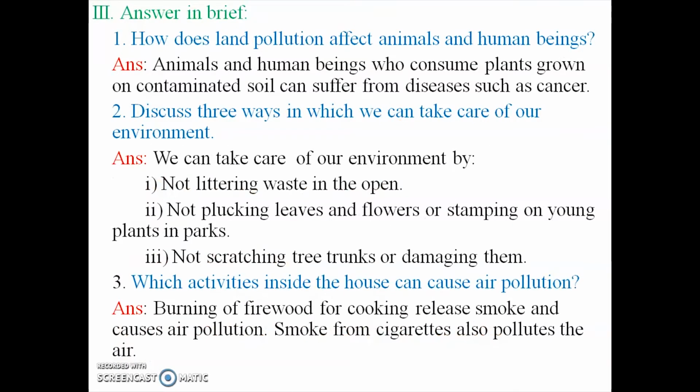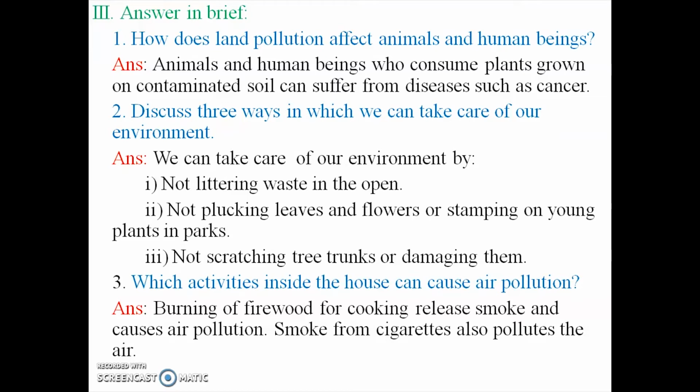And then third Roman letter is answer in brief. First question, how does land pollution affect animals and human beings? Answer is, animals and human beings who consume plants grown on contaminated soil can suffer from diseases such as cancer.